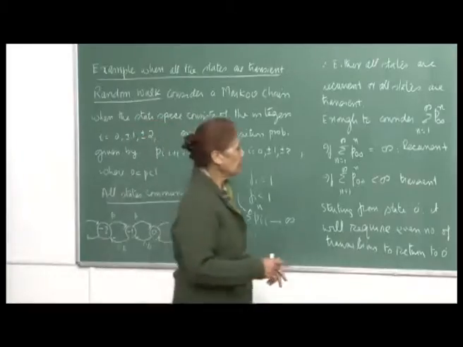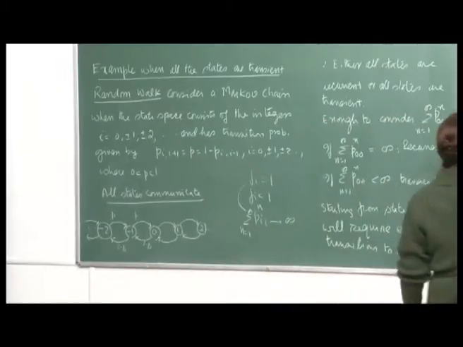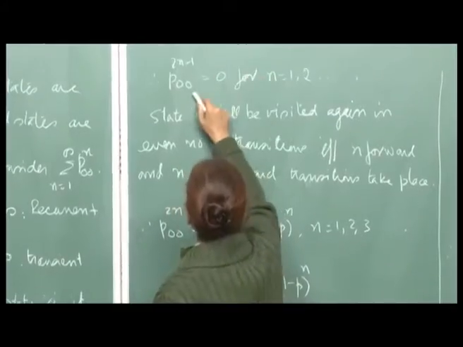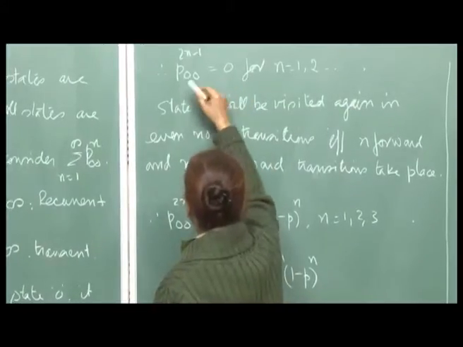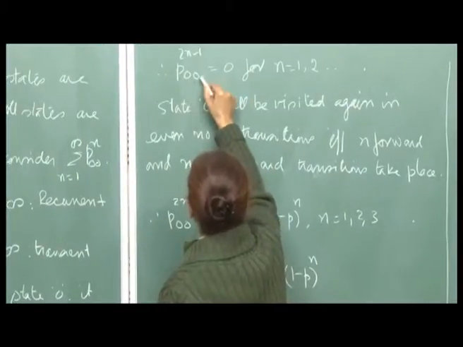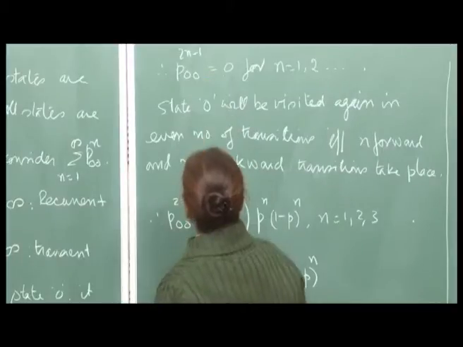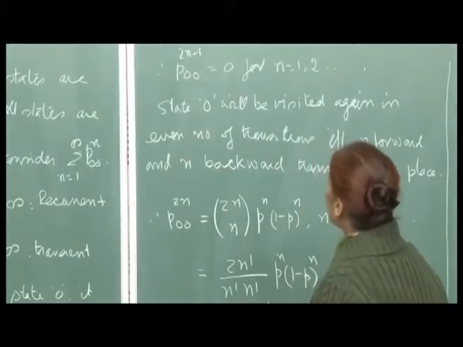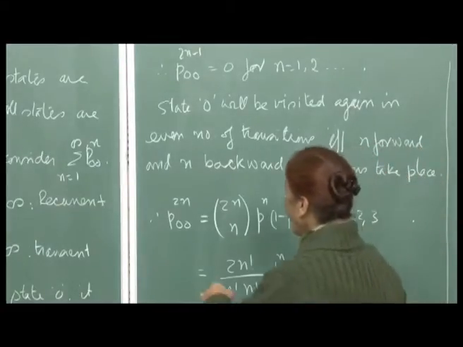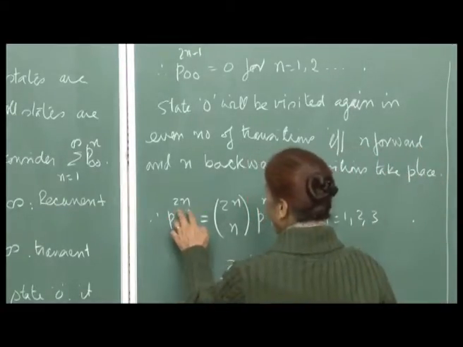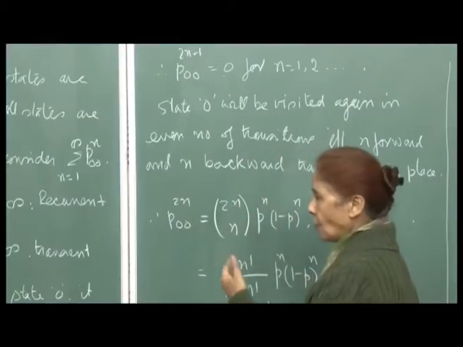Therefore, if you look at p 0 0 2 n minus 1, this will always be 0, right. You cannot come back to 0 in an odd number of steps. So, those probabilities are 0.